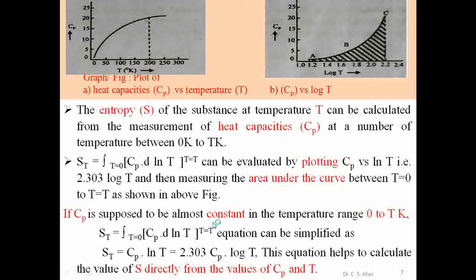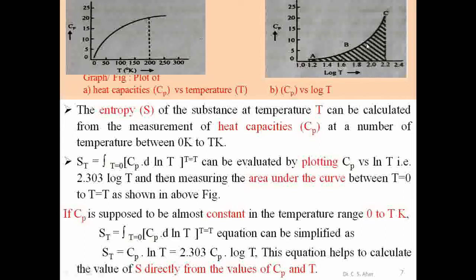If Cp is considered almost constant in the temperature range from 0 to T Kelvin, then the entropy at temperature T is equal to the integration of Cp d ln T between the limits 0 to T. This equation simplifies to entropy at temperature T equal to Cp ln T, that is 2.303 Cp log T. In this case we consider Cp a constant for temperature T. This equation helps to calculate the value of S directly from the values of Cp and T. We get the Cp value for a particular temperature from this graph.